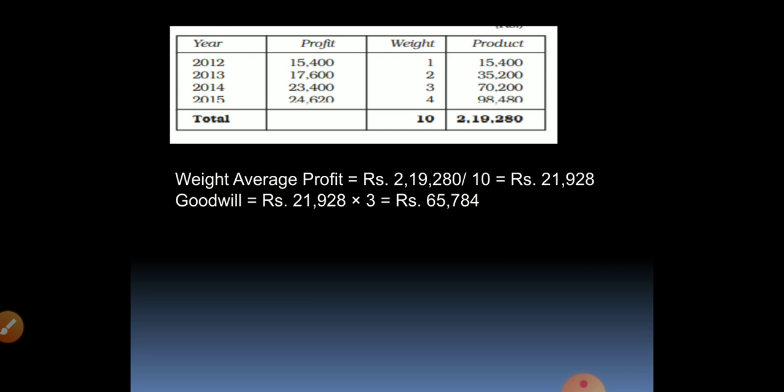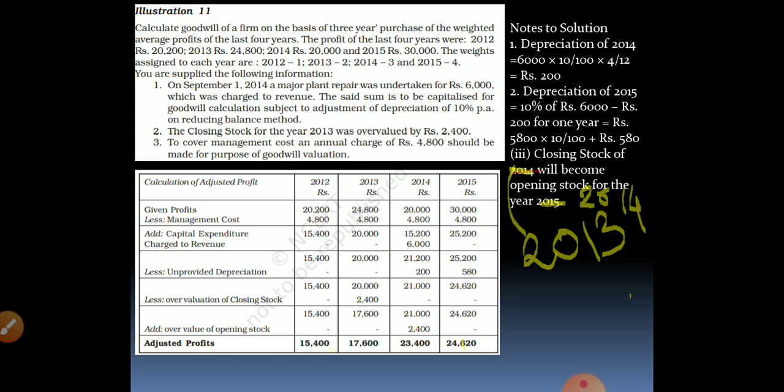Now multiply the weights. 15,400 into 1, 17,600 into 2, 23,400 into 3, 24,620 into 4. Find the total of the weights. Goodwill is equal to total of the product divided by the total of the weights into number of years of purchase. Number of years of purchase, is it given in the question?